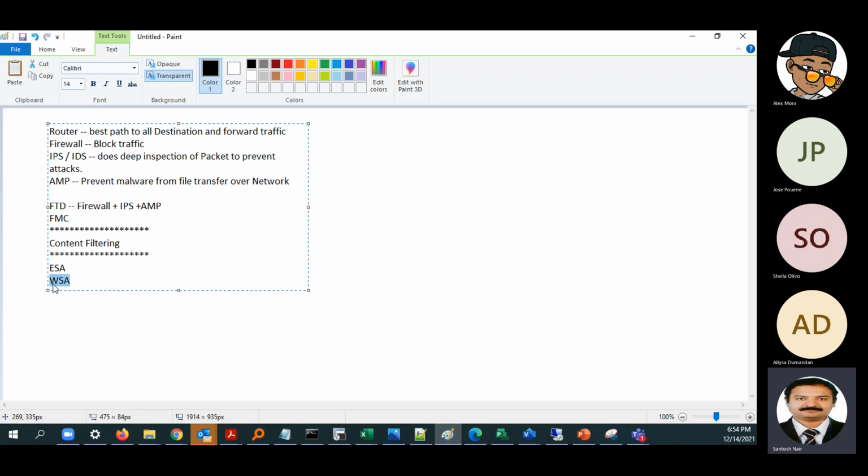It is also a very good tool, like a web security appliance that we can use with Microsoft ISA actually. So now Cisco has a dedicated appliance for web security. Okay, that is called WSA. And then we have ESA. ESA is for emails. So email security, in the sense that you are getting very little spam.